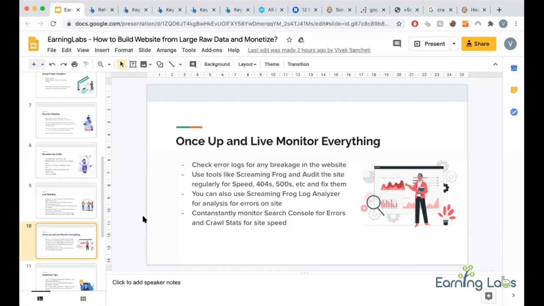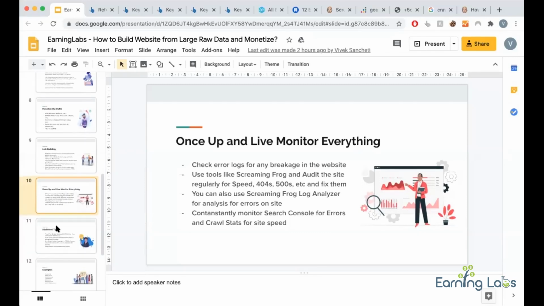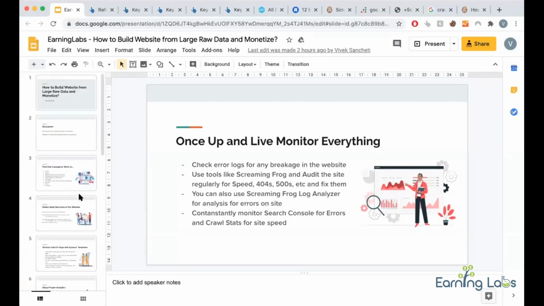All these errors will demotivate Google to index. The more errors Google gets, the less it indexes. Try to watch errors in Search Console. Search Console will also list many errors like AMP errors, 404, 500. Try to fix them in time. And if an error appears in Search Console, fix it and ping Google that you have fixed it. There's an option called fixed it, so Google will recrawl and work it out. These were the basic things you need to do to start: find an idea, ideate, and grow.